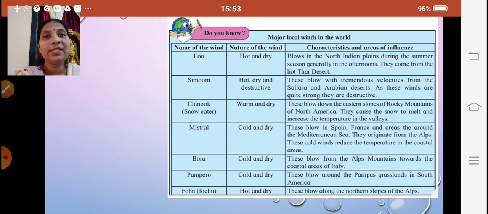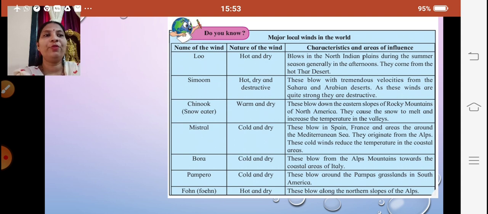Then the Bora. These are cold and dry. These blow from the Alps mountains towards the coastal areas of Italy. The next one is Pampero, which is also cold and dry. They blow around the Pampas grasslands in South America. And then we have the Foehn, which is hot and dry. These blow along the northern slopes of the Alps. So they blow over there, and they are hot and dry. So the major local winds in the world we learned about are Lu, Simoom, Chinook, Mistral, Bora, Pampero and Foehn.